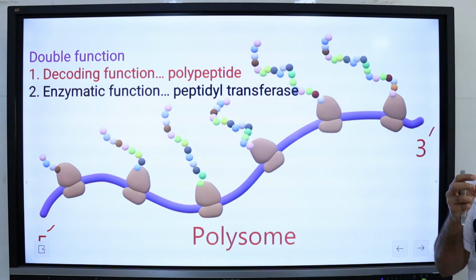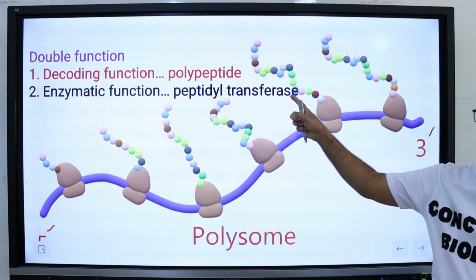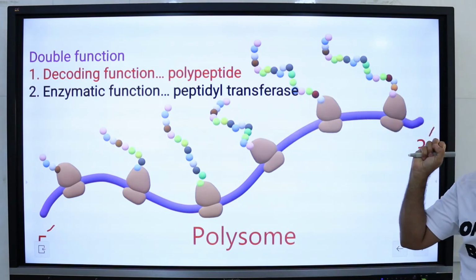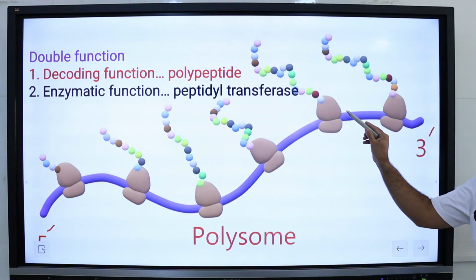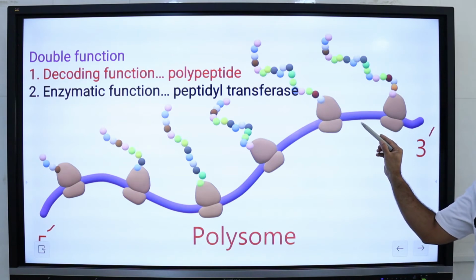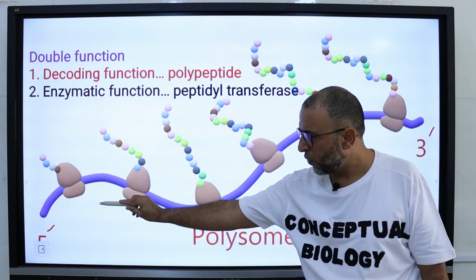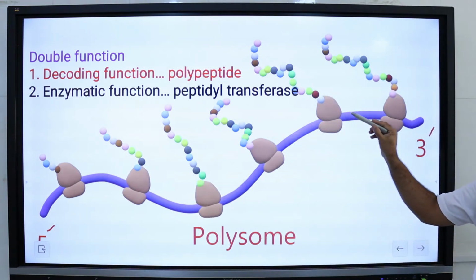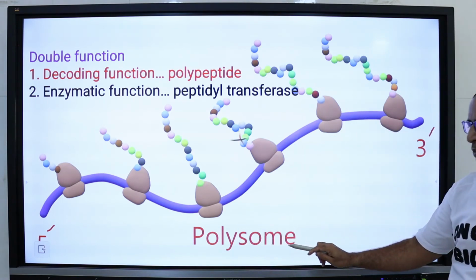For the formation of these peptide bonds, it requires an enzyme, and that enzyme is called peptidyl transferase, and this enzyme resides in the large subunit. Now, each mRNA molecule is simultaneously translated by many ribosomes, all reading the information from 5 prime to 3 prime. So, the complete mRNA molecule with many ribosomes is called a polysome.